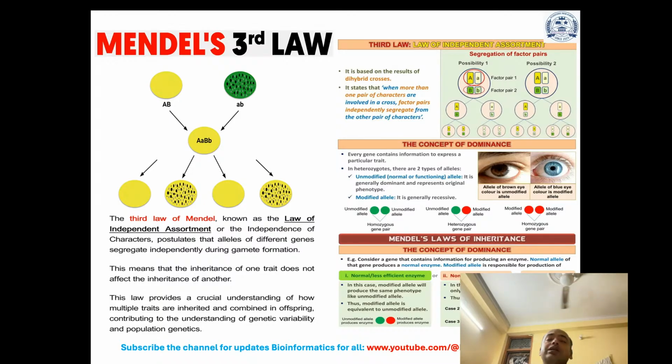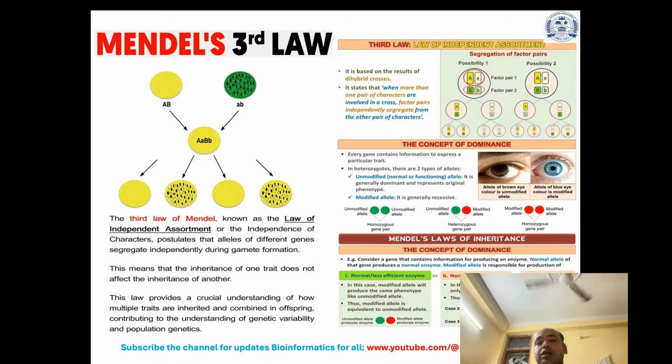So, Mendel's law of independent assortment. This third law, or the law of independence of characters, postulates that alleles of different genes segregate independently during gamete formation. This means that the inheritance of one trait does not affect the inheritance of the others. This law provides a crucial understanding of how multiple traits are inherited and combined in offspring, contributing to the understanding of genetic variability and population genetics.